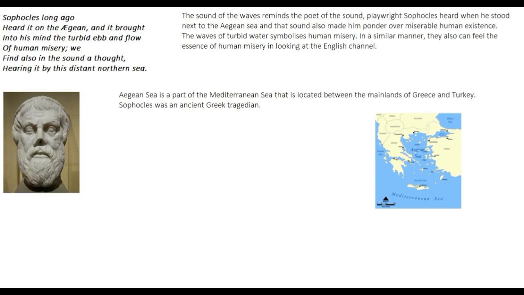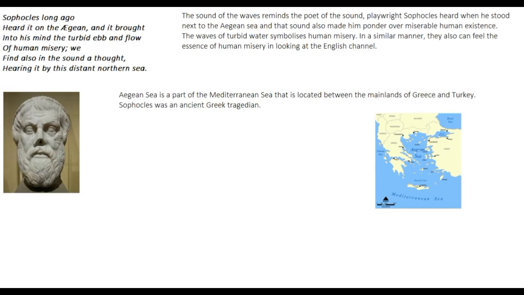The same sound on the Aegean Sea, and it brought into his mind the turbid ebb and flow of human misery. So what happened was, in the past, Sophocles heard the song of the Aegean Sea, and it brought into his mind the sad condition of human life, human misery, just like the sound of the sea now brings to the mind of the poet the sad condition of human life.